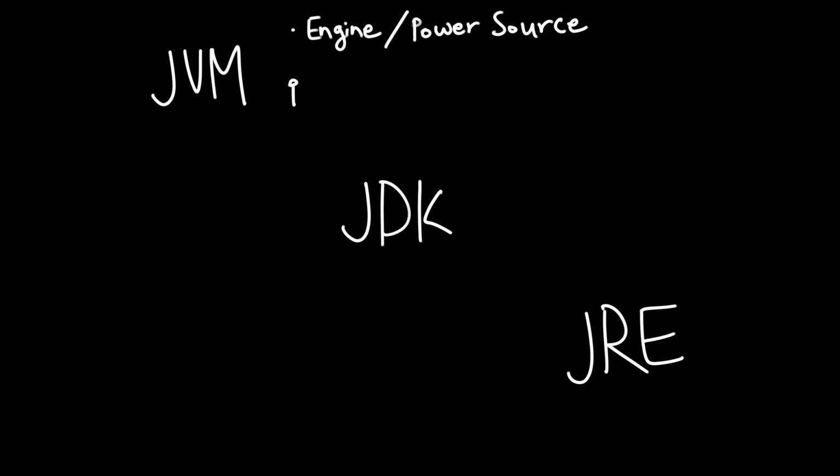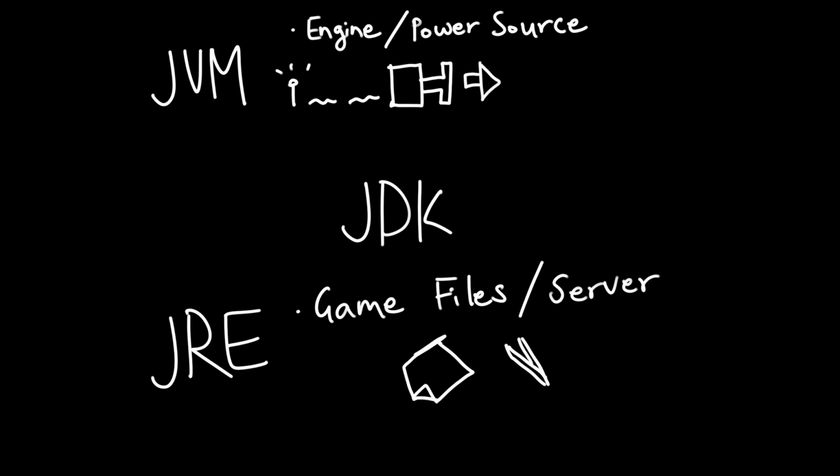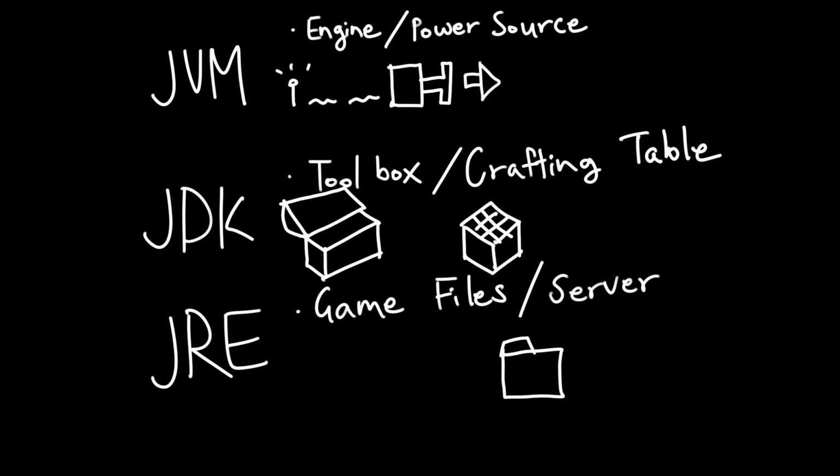JVM is the engine, like redstone powering your contraption. It runs your Java code. JRE is the game file. It includes the stuff that your program needs to run. JDK is your toolbox, like a crafting table. You use it to build Java programs, whether that's a plugin or a diamond pickaxe.